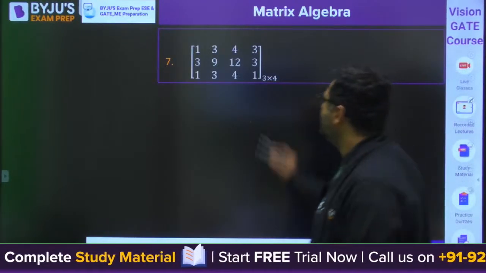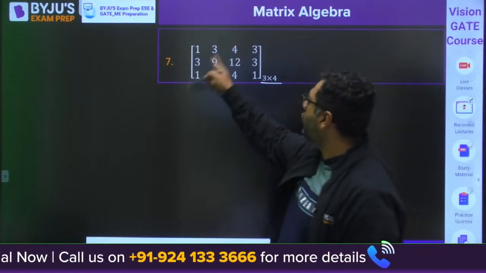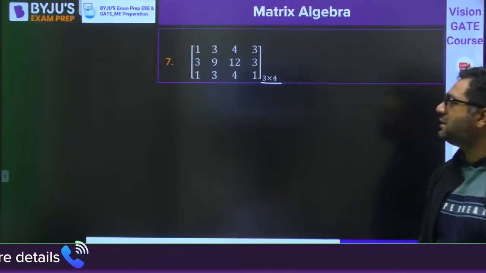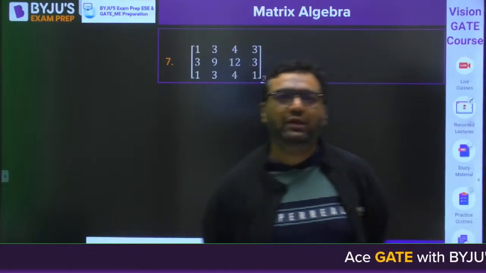Moving further, guys, to question number 7, this is a 3 cross 4 matrix now. The matrix is 1, 3, 4, 3, 3, 9, 12, 3, 1, 3, 4, 1. Will you try this second last question from my side? After that, only one more question.